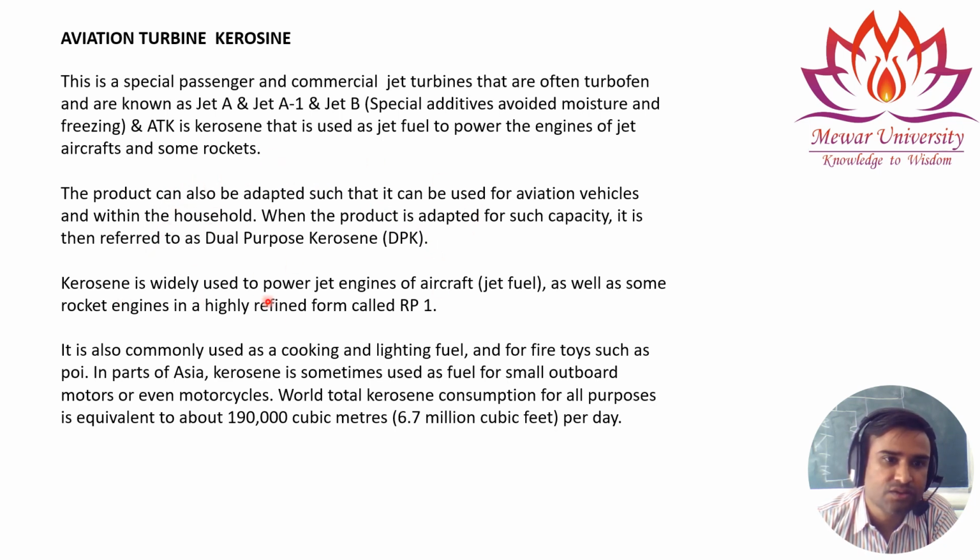So kerosene is widely used to power the jet engines of aircraft as well as some rocket engines. A highly refined form is called RP1. RP1 kerosene is used basically for jet engine aircraft or in rocket engines. It is also used as a cooking and lighting fuel, and for fire toys such as poi. And in parts of Asia, kerosene is sometimes used as a fuel for small outboard motors or even motorcycles.